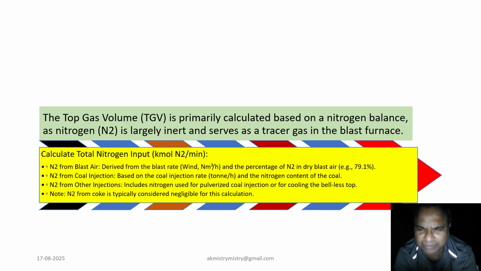One is the nitrogen in blast air, determined by the blast rate and the percentage of nitrogen in dry air, usually about 79%. Second is nitrogen from the coal injection, based on the coal injection rate and the nitrogen content of coal. Third is nitrogen from other injection sources, such as those used for pulverized coal injection or cooling. In most cases, nitrogen originating from coke is considered negligible.